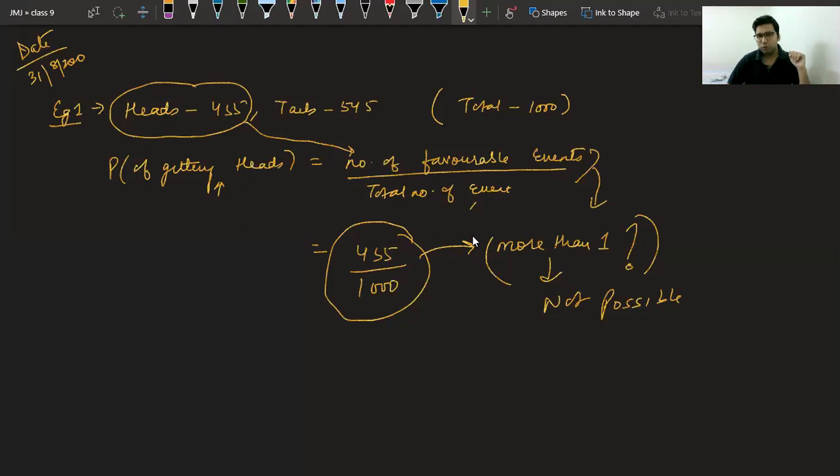No, just observe this fraction. We can never have the numerator larger, because the numerator is always smaller than or at most equal to the denominator. That means the denominator is always larger than or equal to the numerator. That is why the fraction, you can say in this case, is P upon Q.